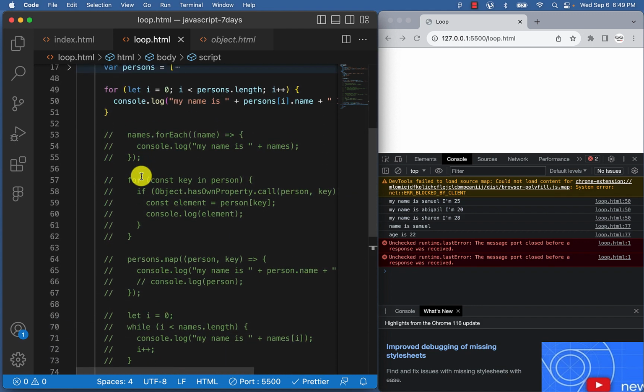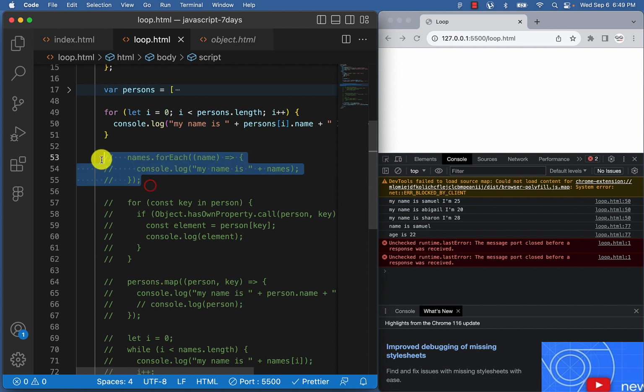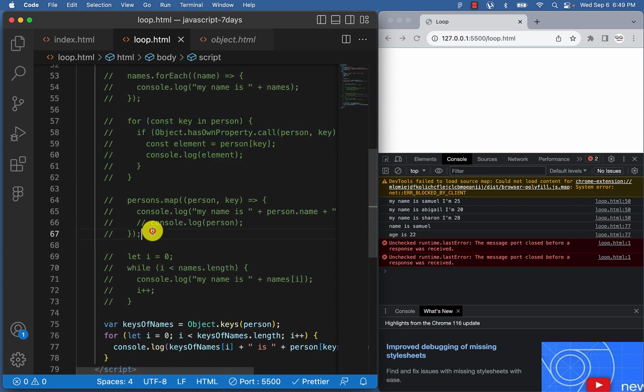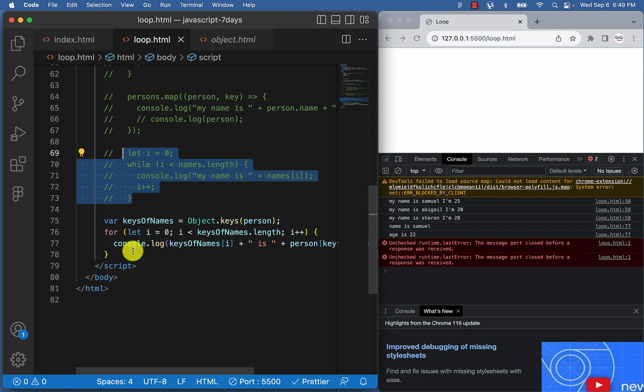So we've learned several even complex looping, actually a lot of things in this short video. We learned how to use forEach to loop, how to use for...in to loop through an object, how to use map to loop as well, and how to use while to loop as well. Then last but not least, how to use Object.keys to loop through an object, right? So we've learned how we can do that.